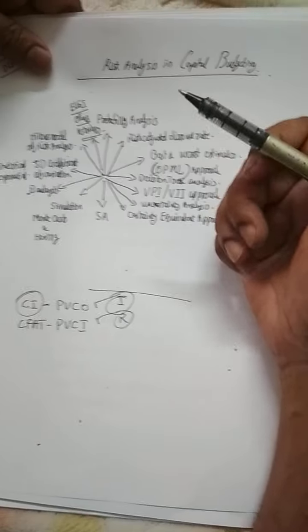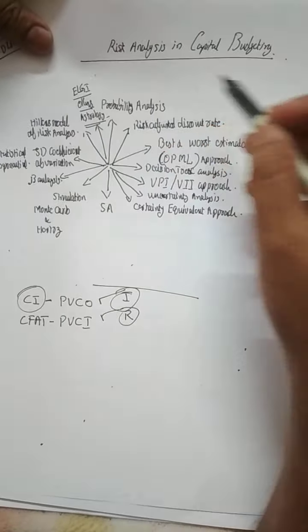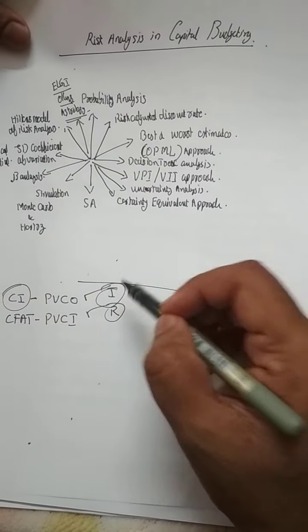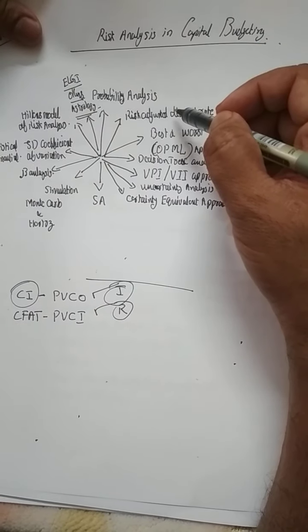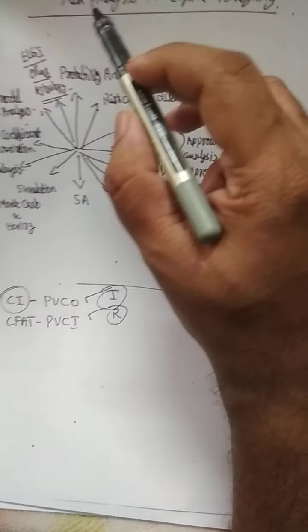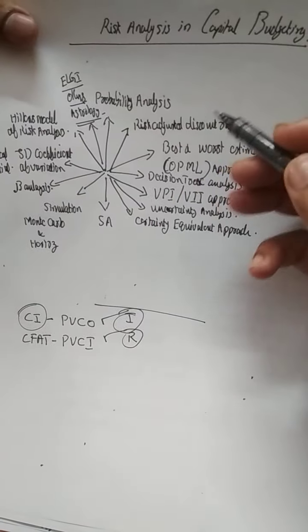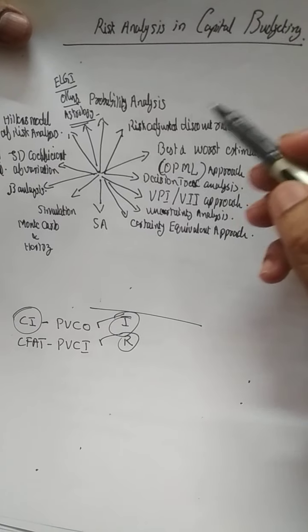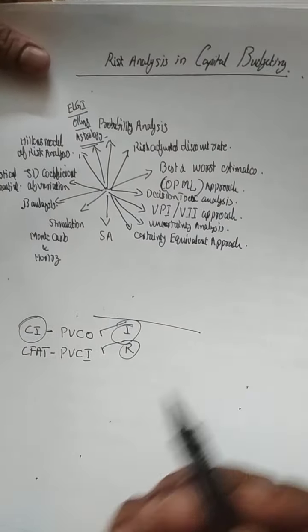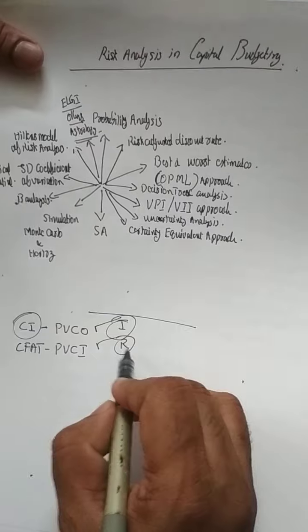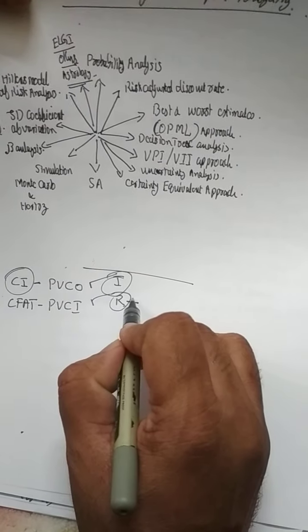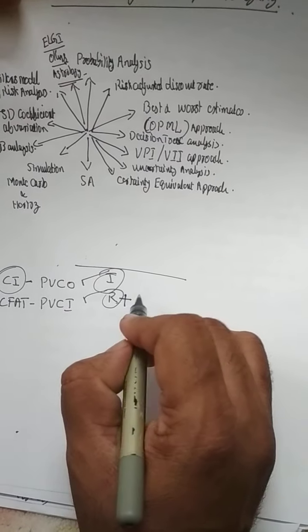Economic risk is there. So in order to avoid that risk, the return will be adjusted with the risk using some statistical method, and that is called risk analysis in capital budgeting. There are various methods of adjusting the risk. How will we adjust? We will include the risk factor in the return. So return is adjusted with what?